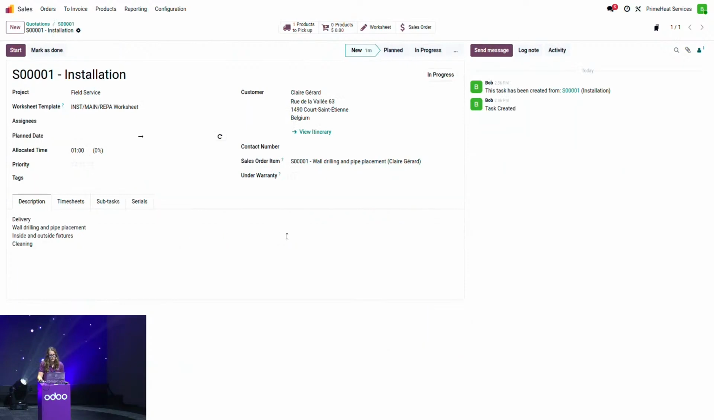On the task, we'll find back the client. We can click on View Itinerary in order to go to Claire's location. And we can also put an assignee and a planned date. In my case, I have some time today, so I'm going to take care of this installation and put the planned date for now.